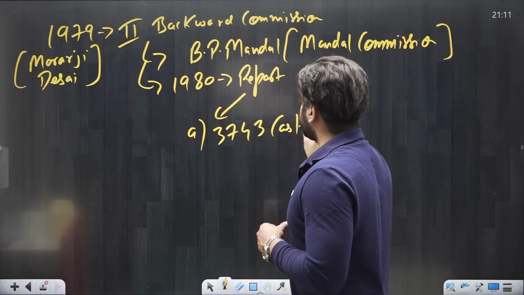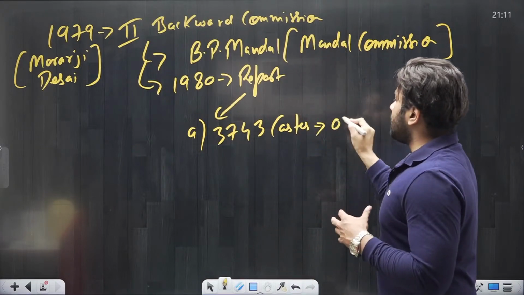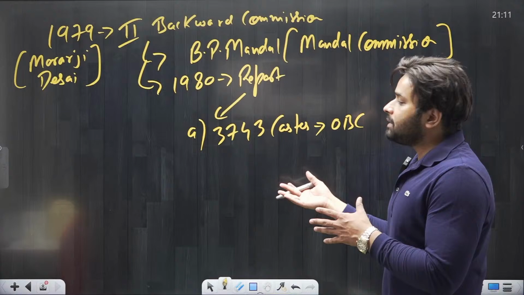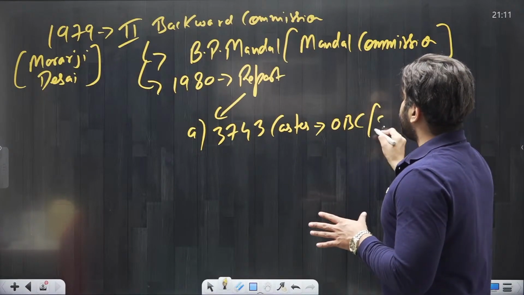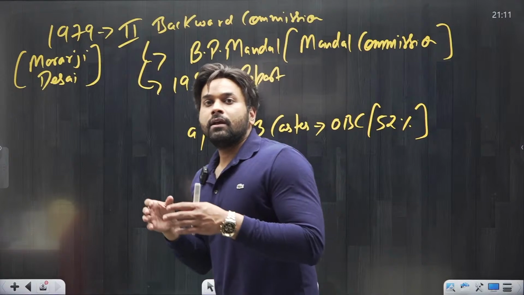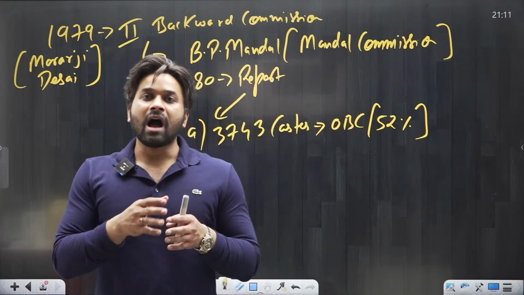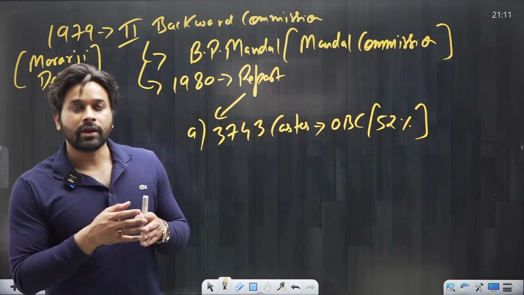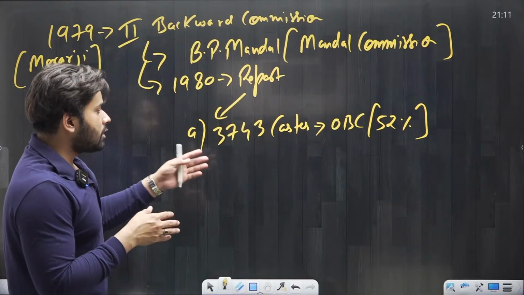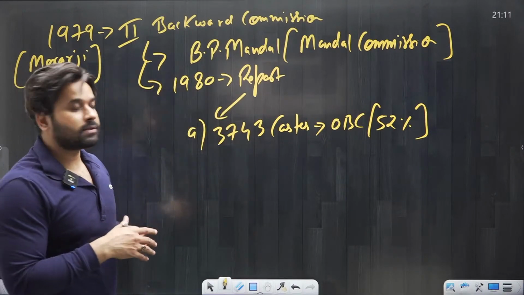3,743 castes which are basically OBC. So in India, there are total these many castes which are OBC, and they constitute 52% population. Basically OBC constitute half the population of the country.